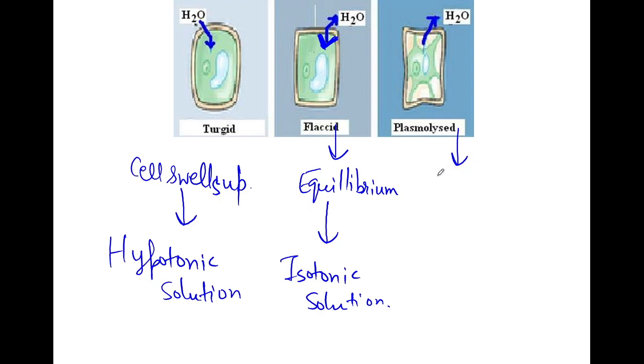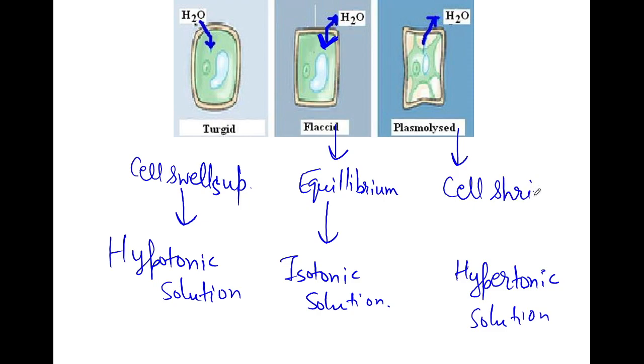Next, plasmolysed condition. So this is a condition when a cell is placed in a hypertonic solution. When a cell is placed in a hypertonic solution, the water goes out from the cell. If you could see the diagram, the arrow indicates everything, right? So in this solution the water goes out from the cell. So as a result what happens? The cell shrinks. So this process is known as plasmolization.